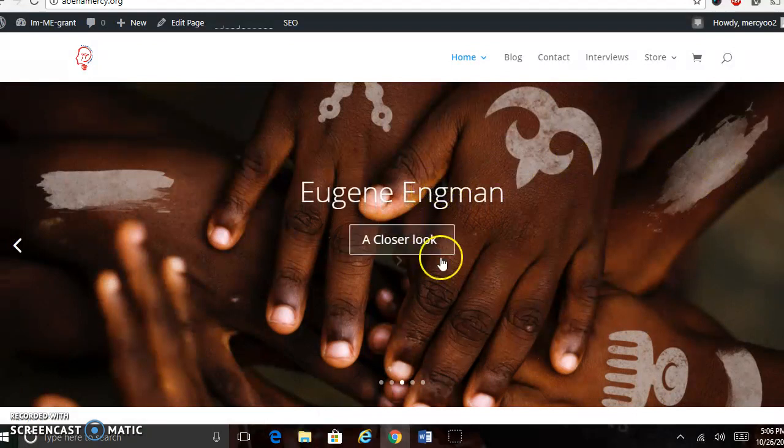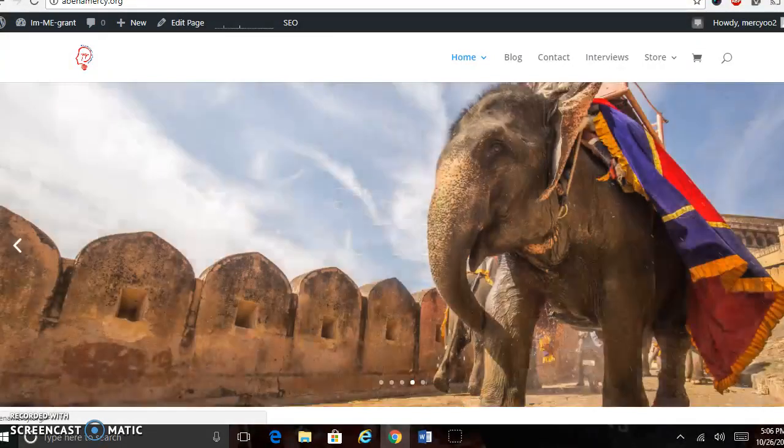This is the next person that I interviewed, who is a Ghanaian. This is a picture that represents their culture, and the same principle applies. A closer look goes to their story, and then there would be a little summary or quote that illustrates their story better. And then I also have one for an Indian who I'm going to be interviewing soon.